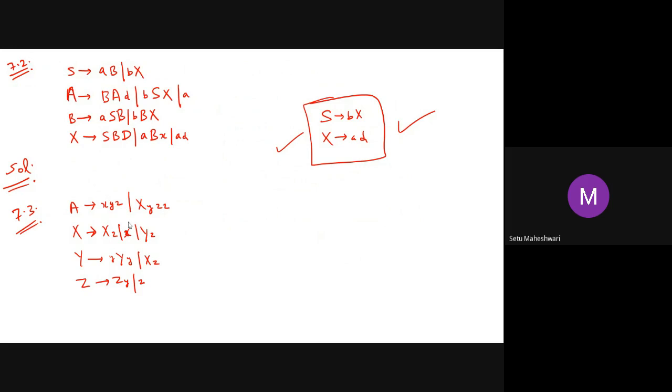देखो, दिस वन X Y Z वाला जो क्वेश्चन है, yes, yes. In this question only one transition will remain, that is A derives XYZ, all rest will go. No, sir. I think it's some mistake. Three productions will remain. Tell me which one. Z derives ZY. No, no. X derives X also will remain.